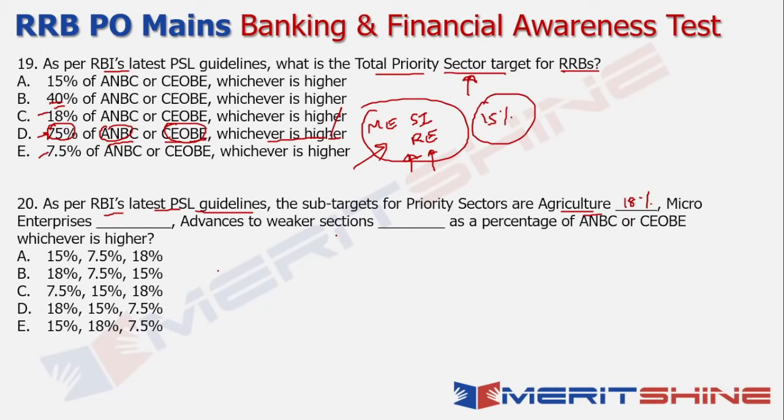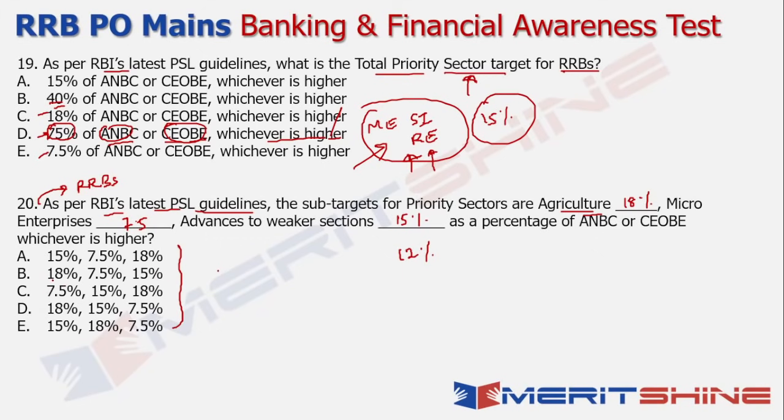When it comes to micro enterprises, this also is at 7.5% in case of all the entities, be it a scheduled commercial bank or an RRB. But when it comes to advances to weaker sections, this is slightly higher as far as RRBs is concerned, which is at 15%. But for the other categorization of banks, it basically is at 12%. So that is helping me figure out that this question is especially meant for RRBs only. And how did I figure it out? Because there is no 12% mentioned anywhere in the options. So obviously it has to be pertaining to the RRBs only. So which is the option that fits the bill perfectly?